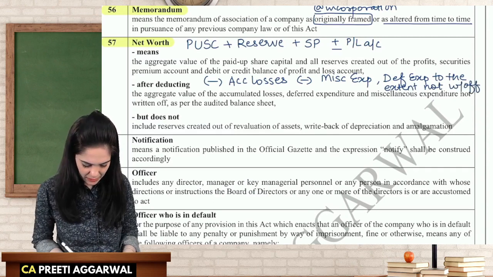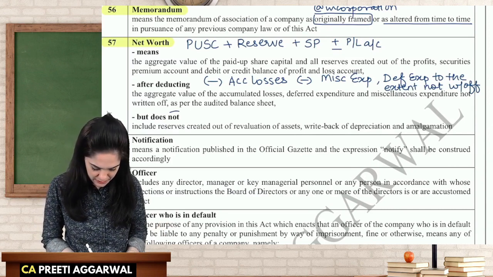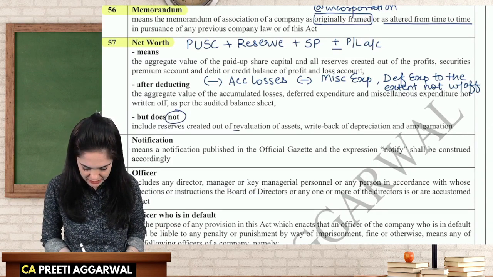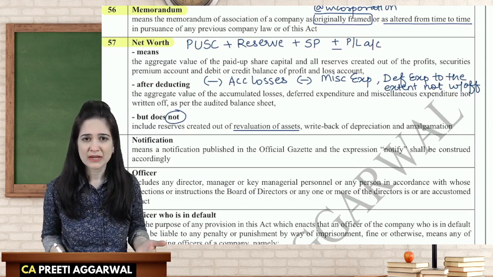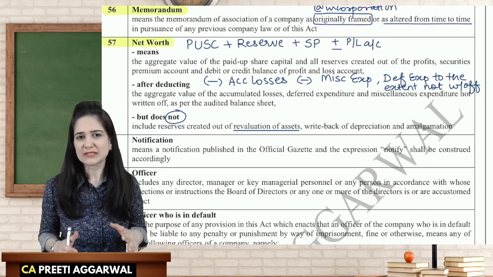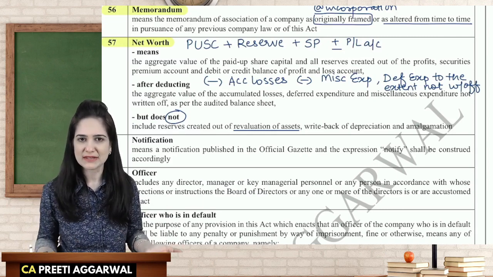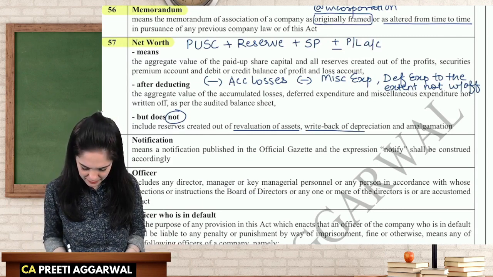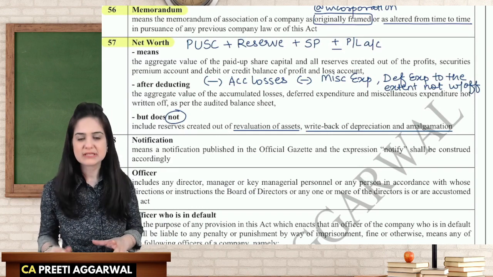All right. Your reserves will not include, "not" word is important, it will not include reserves created out of revaluation of assets, because that is not actual money. It doesn't represent actual profit. You're revaluing the asset to show it at the correct market value. That's not actual profit. You won't get anything if you want money against it. Write back of depreciation and amalgamation. All right. So this is the meaning of net worth.